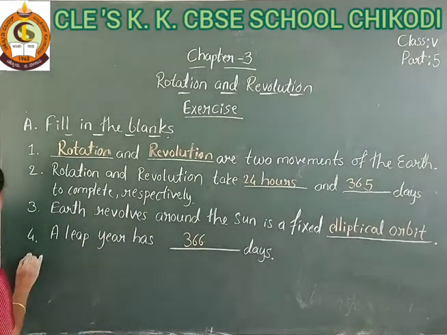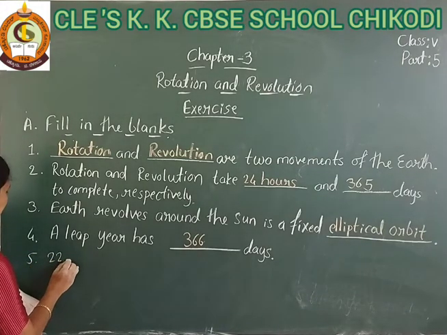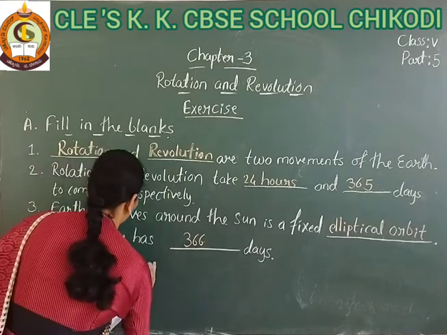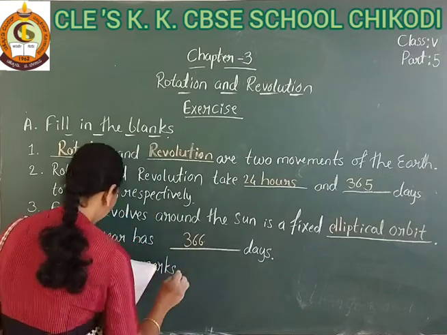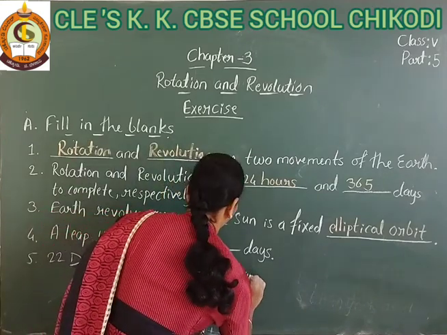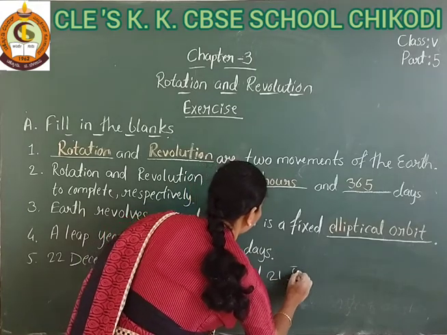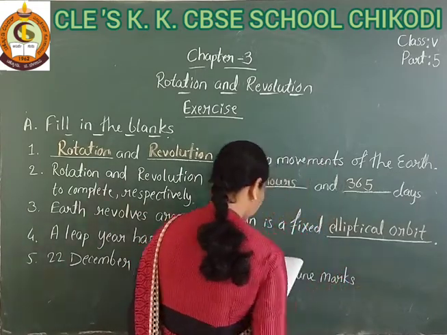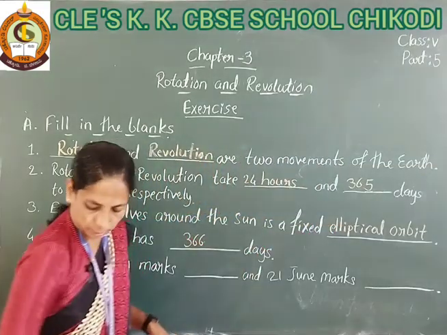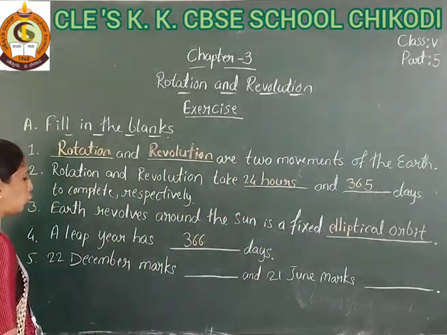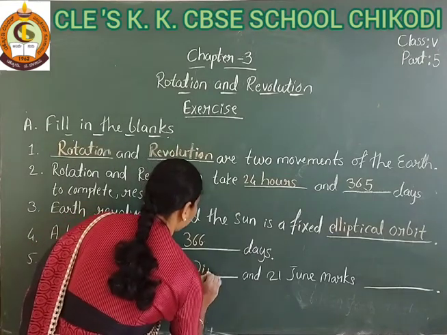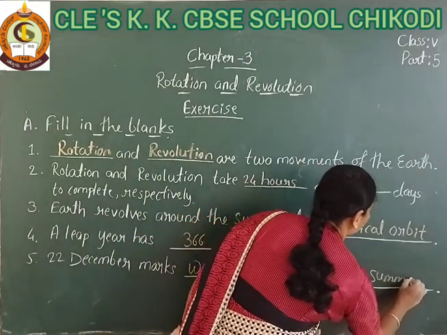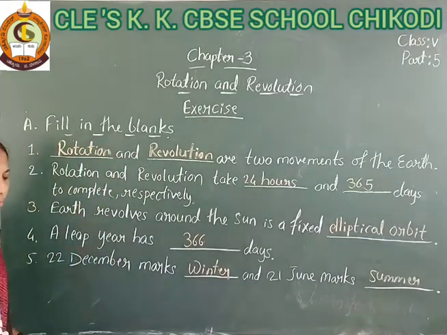Question number 5: 22 December marks dash and 21st June marks dash. 22 December marks winter and 21st June marks summer.